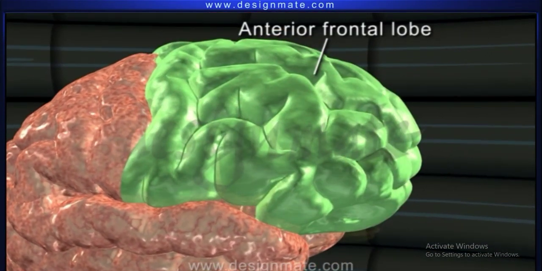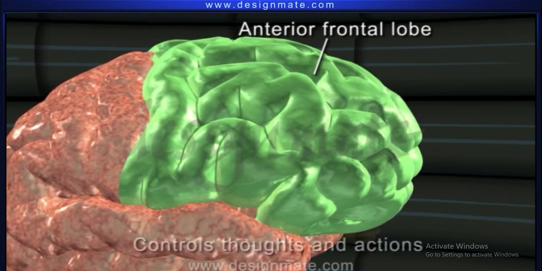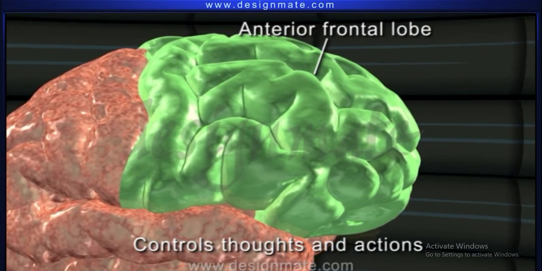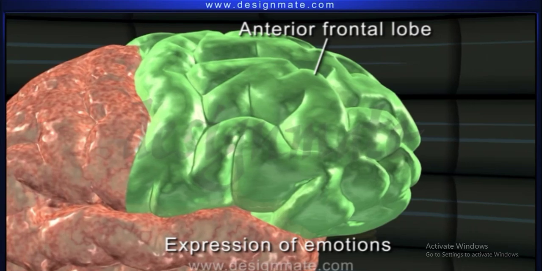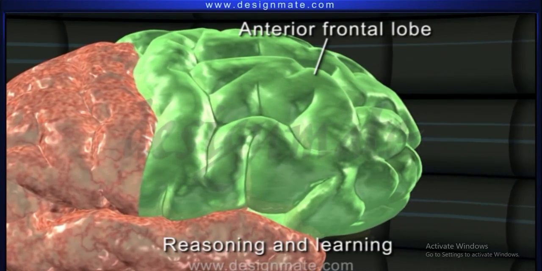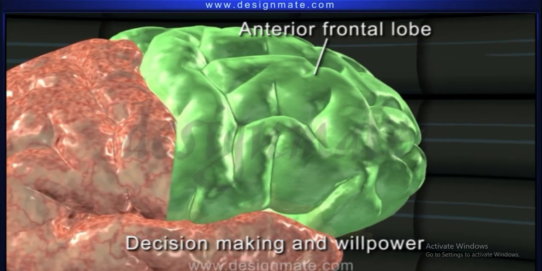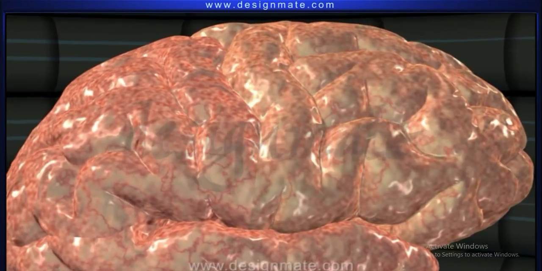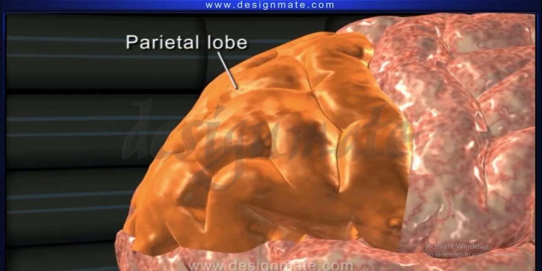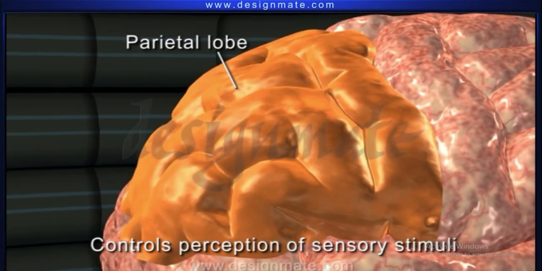They are the anterior frontal lobe, which controls complex thoughts and actions, expression of emotions, reasoning and learning, decision-making, willpower, etc. The parietal lobe, which controls perception of sensory stimuli, movement, orientation.